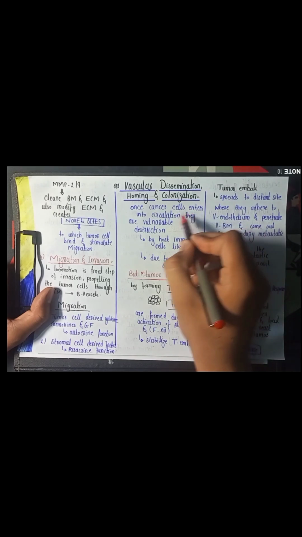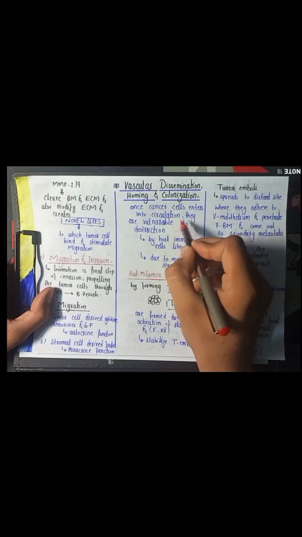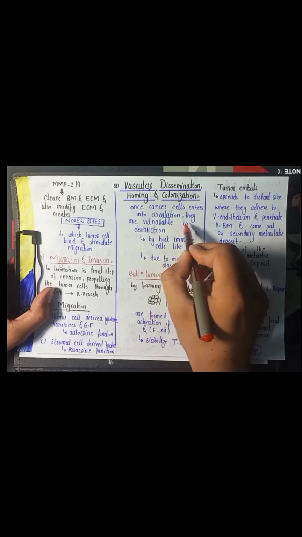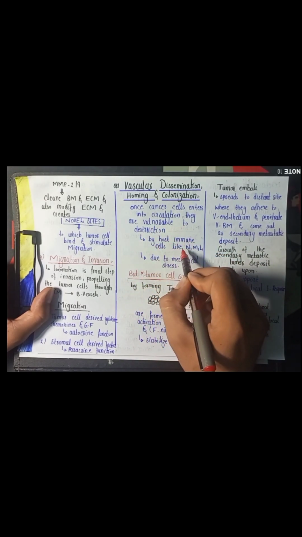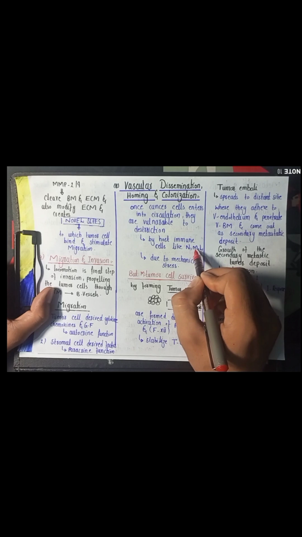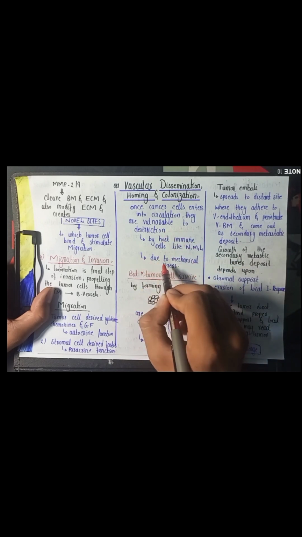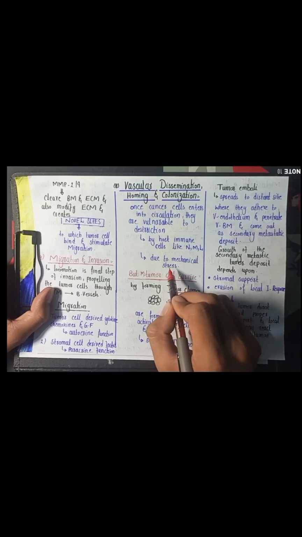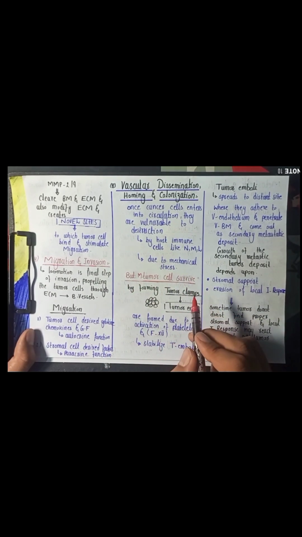Once the cancer cells enter into the circulation, they spread toward the distant site. But inside the circulation, these cancer cells are vulnerable to destruction by the host immune cells like neutrophils, macrophages, and lymphocytes. They may react against the tumor cell and destroy it. Similarly, this tumor cell may be destroyed due to mechanical stresses. So how does the metastatic tumor cell survive inside the circulation?